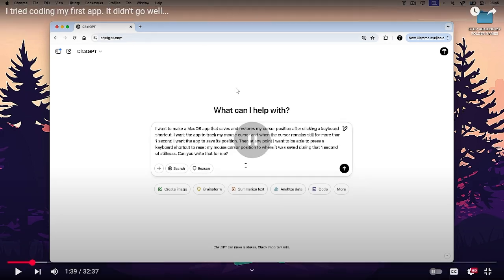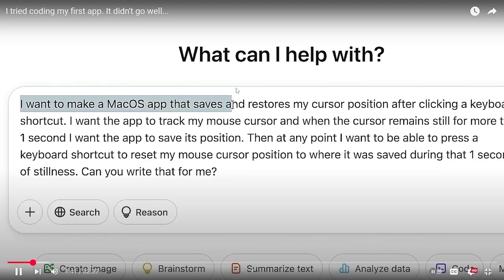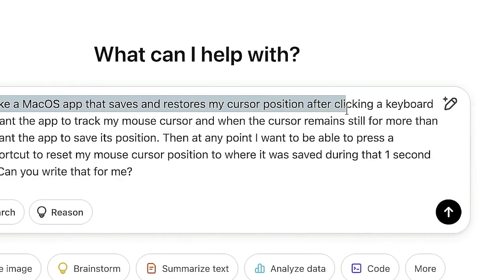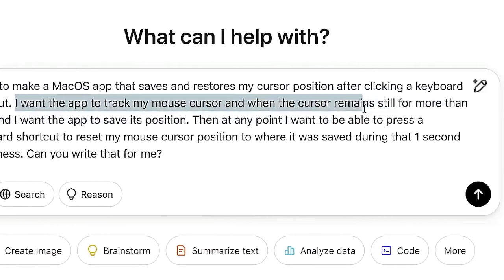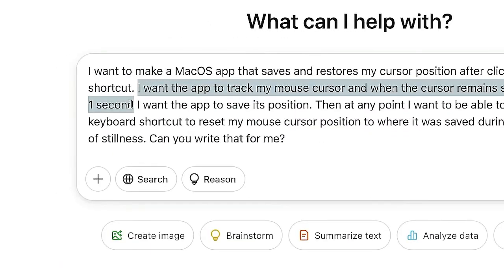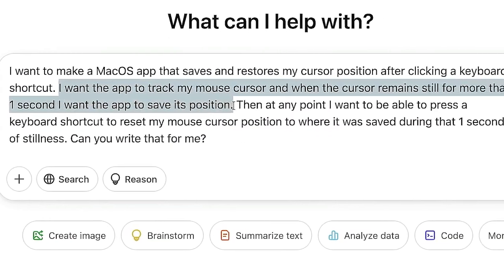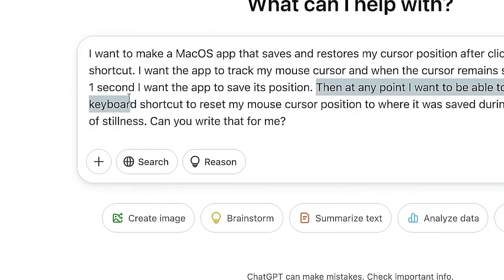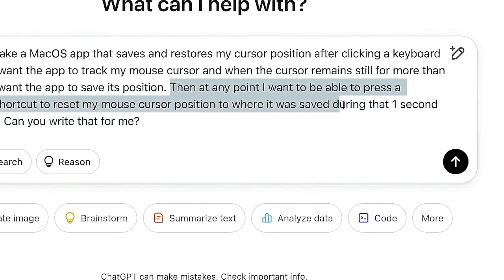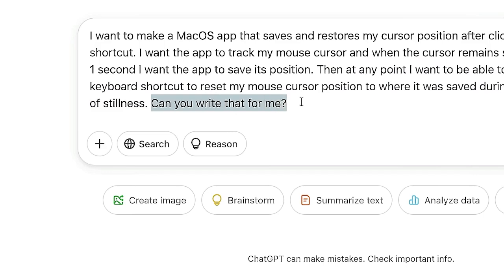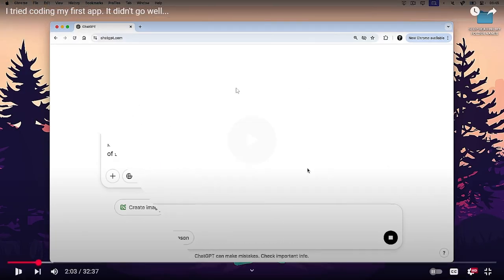The power of AI. We're already using it. Come up with a prompt. I want to make a macOS app that saves and restores my mouse cursor position after clicking a keyboard shortcut. I want the app to track my mouse cursor, and when the cursor remains still for more than 1 second, I want the app to save its position. Then at any point, I want to be able to press a keyboard shortcut to reset my mouse cursor position to where it was saved during that 1 second of stillness. Can you write that for me? Well, hopefully it can, or else I'm screwed.